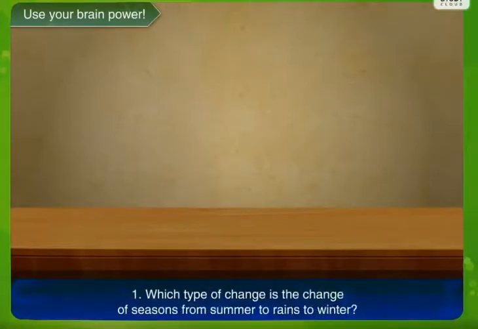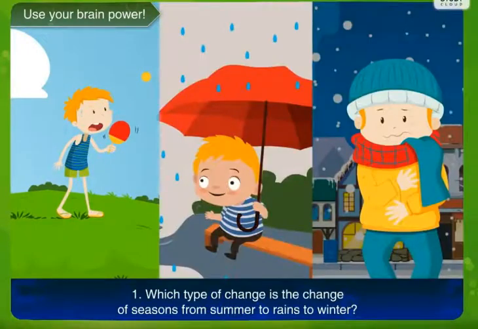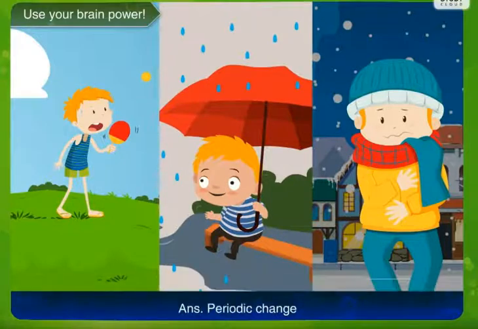As we have studied about periodic and non-periodic change, let us now study in detail and daily life examples related to them. Which type of change is the change of seasons from summer to rains to winter? Now you see every 4 months there is a change in the climate. So this change is periodic. The change of climate takes place after a definite time interval. So such type of change is called a periodic change.